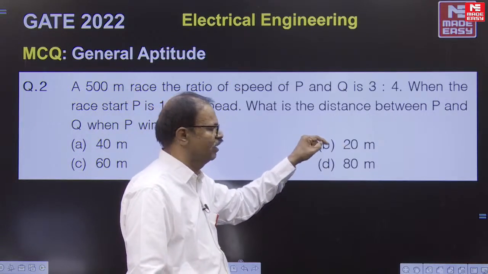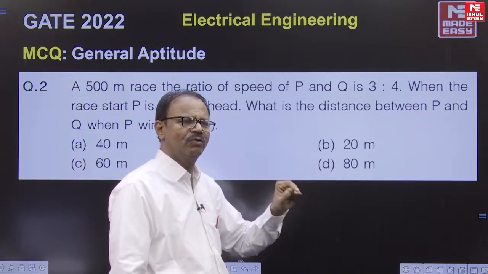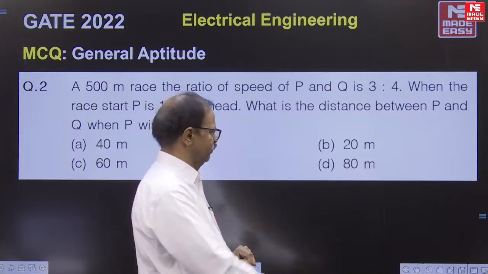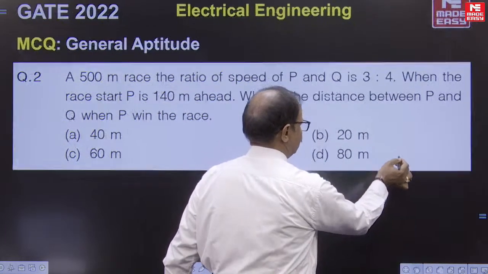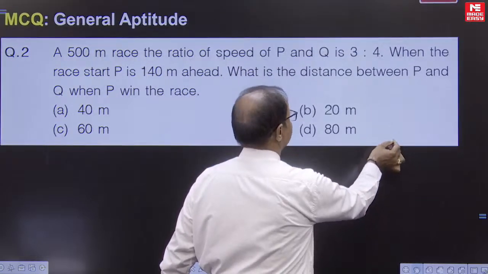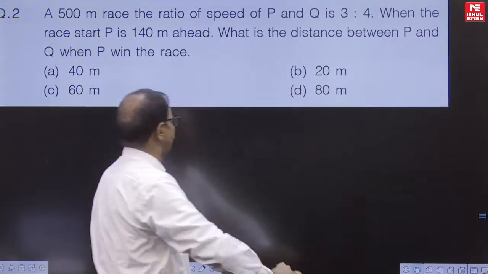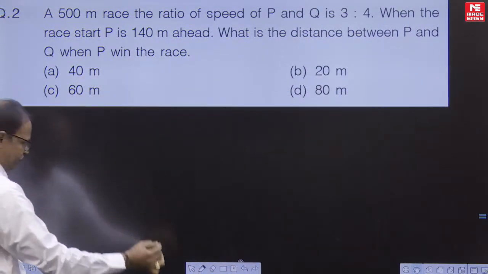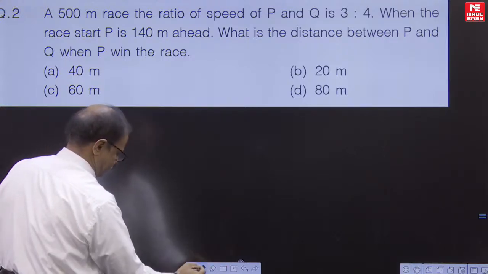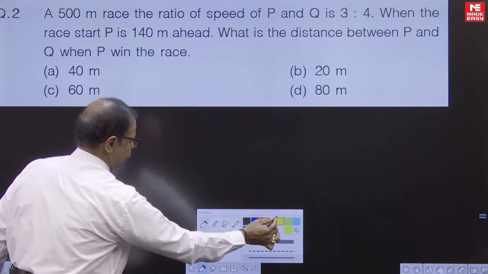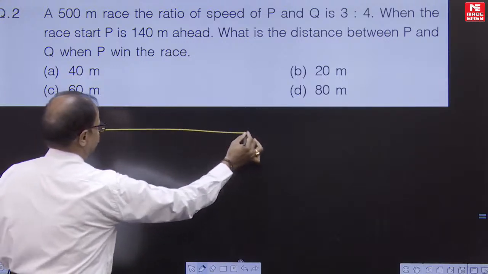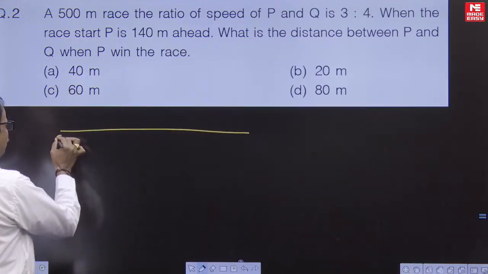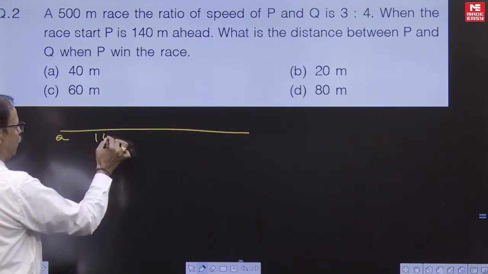If you are writing directly, nothing wrong. But even so, we will write in detail. 500 meters. This will be Q, 140 meters.